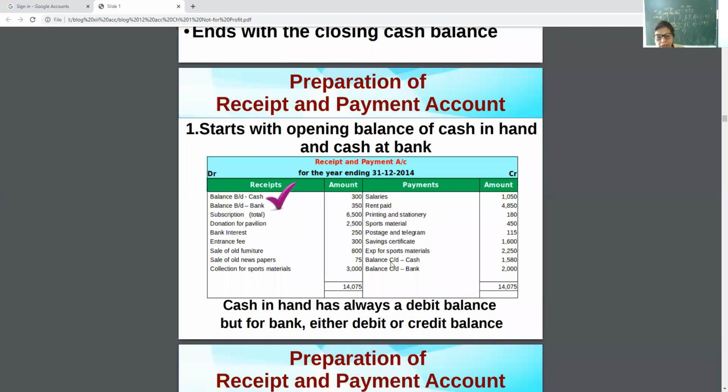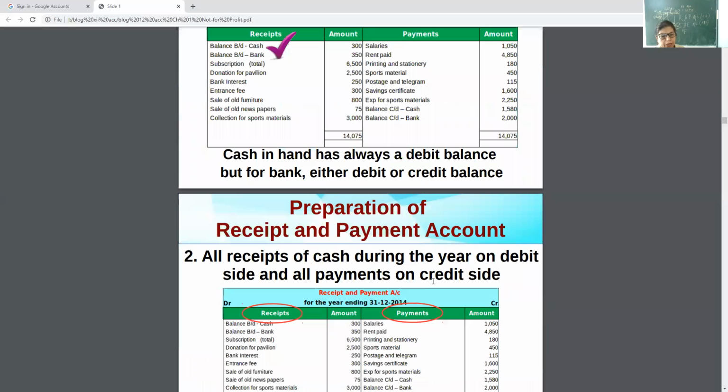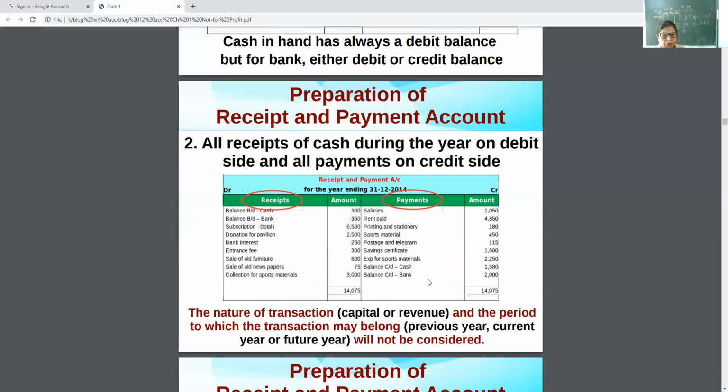This will be termed c/d. c/d means carried down, the closing balance. But cash in hand always has a debit balance, generally bank also. See, I am showing it to you again. The other way: all receipts of cash during the year on the debit side and all payments of the year on the credit side. Total it, find out the balance. Match it, so there will be no chance of fraud, cheating or error.